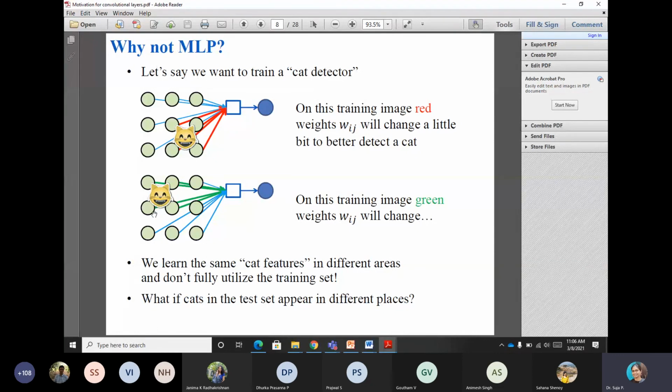Whereas if I keep it somewhere here, in a combination of red and green, then the system is going to fail miserably. That means if you give the input in any other place, it will not work. But we want the neural network to learn properly wherever I give the input image, to any neuron.